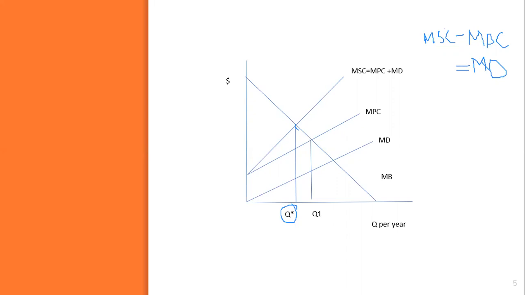Geometrically, the marginal profit on a given unit of output is the vertical distance between marginal benefit and marginal private cost. If Bart is forced to cut back from Q1 to Q star, he therefore loses the difference between the marginal benefit and marginal cost.